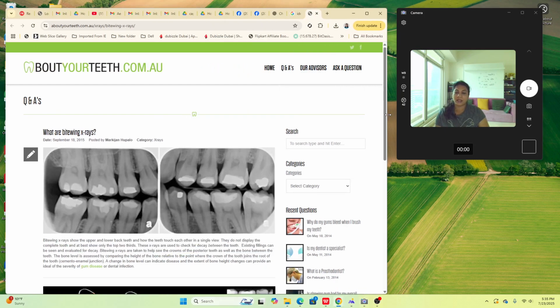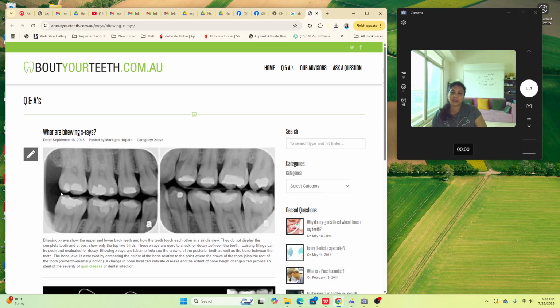There is very minimum gap between the upper and the lower teeth because the patient is properly biting on that occlusal holder. If you have ever taken a bite wing radiograph, you ask the patient to bite on, then you position the cone and then you shoot an x-ray. By the way, how to obtain a bite wing radiograph will be one of your skilled OSCE tasks, so make sure you know how to do it. If you have never done bite wing radiographs, please YouTube how to do it. So then you will know how these radiographs are obtained.